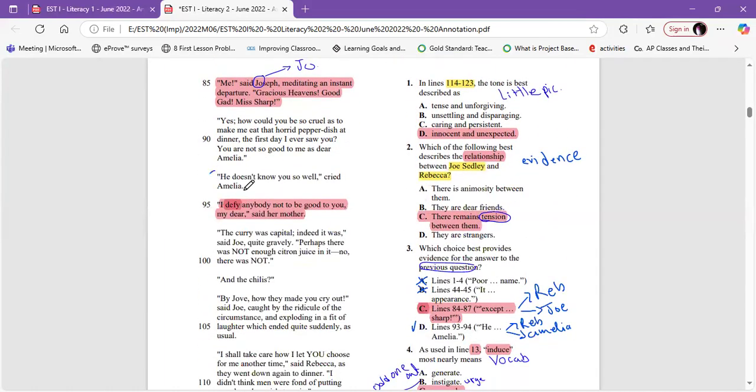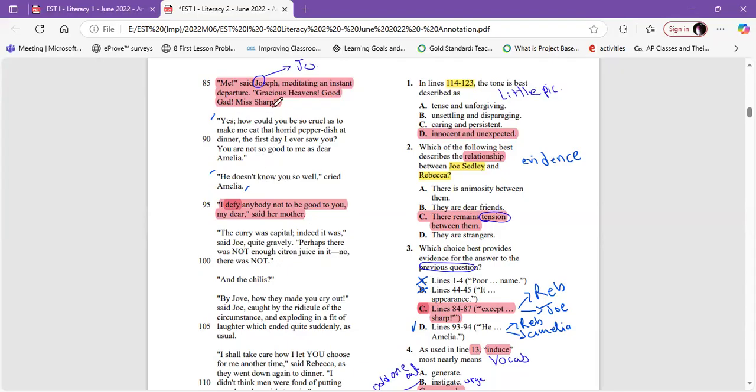From "he" till "Amelia," there is "he," we need to take a sentence before. So from this one. Yes, "How could you be so cruel as to make me eat that horrid pepper dish at dinner the first day I ever saw you? You are not as good to me as dear Amelia." "He doesn't know you so well," cried Amelia.